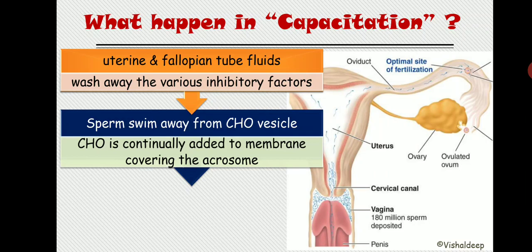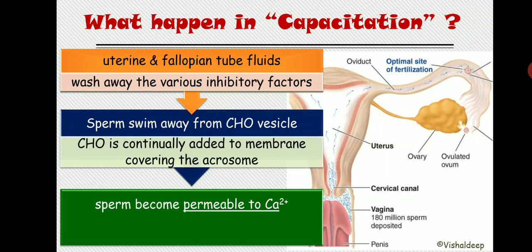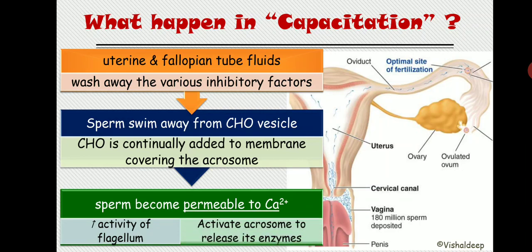Second thing is that sperm become more permeable to calcium. Once the sperm become more permeable to calcium, it activates the calcium channel, that is CatSper. As calcium enters the sperm, the calcium influx causes increased activity of the flagellum or the tail, and also activates the acrosome to release its enzyme. These are the structures that you need to remember. These are the changes that take place inside the sperm in capacitation.